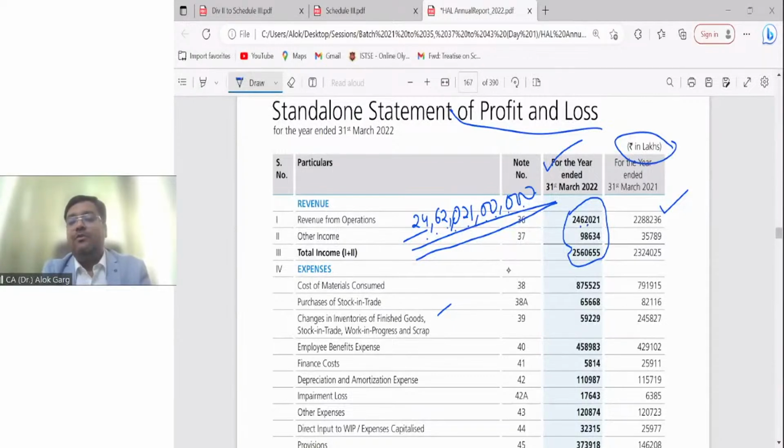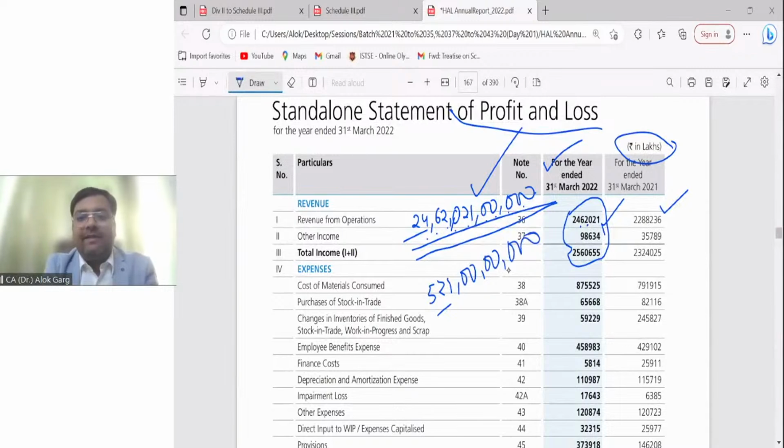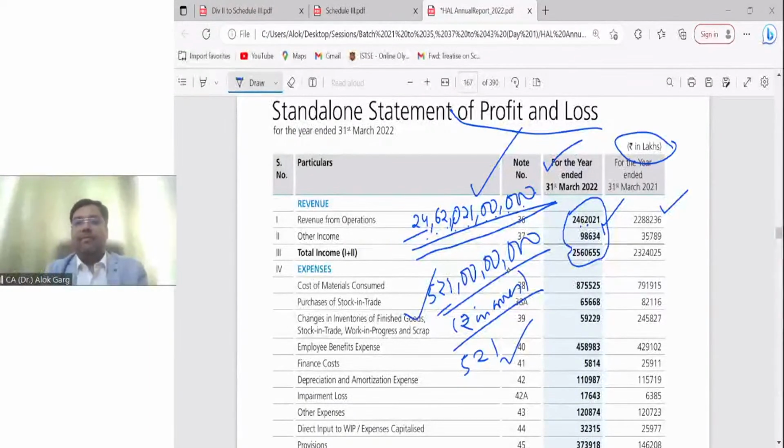24 lakh 62,021 lakhs. Now you tell me, as a user of the financial statement, the users are not only chartered accountants. A user could be anyone. A shareholder could be anyone. So you tell me whether this is readable or this is readable. What is readable? If someone writes 521 crore, 521,1,2,3,4,5,6,7, is this readable, or someone will write 521 and above say that rupees in crores, right? So is this easily readable or is this readable?